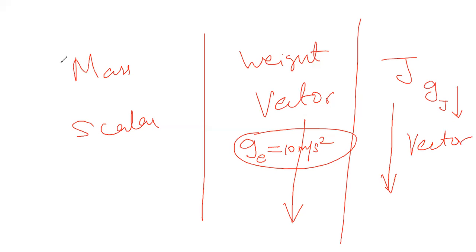Having known the difference between vector and scalar, we can proceed to understand how mathematically we represent these vectors. How do you represent a vector mathematically? Because physics is all maths. Physics has a lot of mathematics. We can't just say up and down. That is a layman understanding. In 8th standard also, a little bit of vector and scalar, teachers would have told you when they introduced what is mass and weight. But they did not tell you anything about the mathematics. Now we are going to do the mathematics.